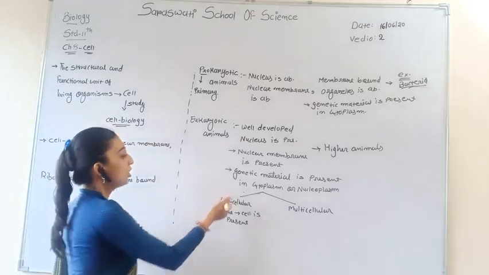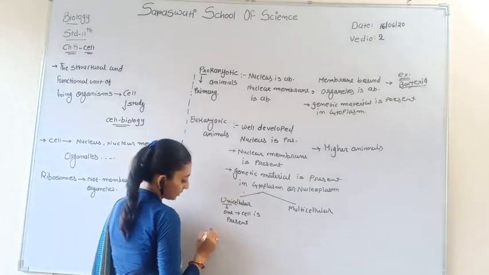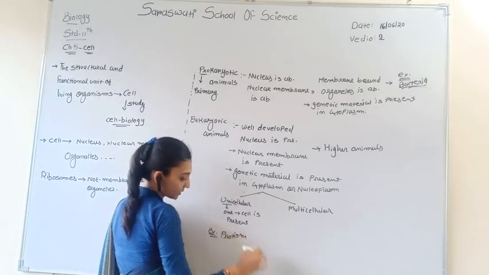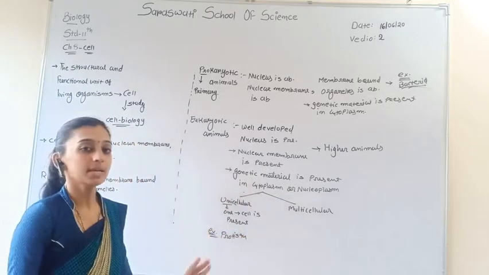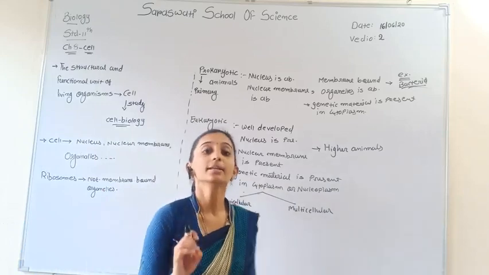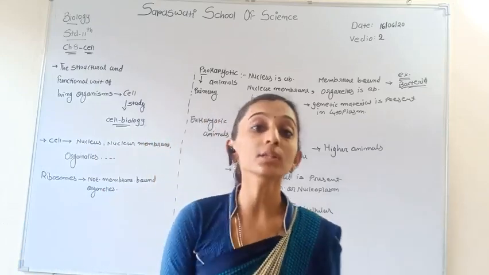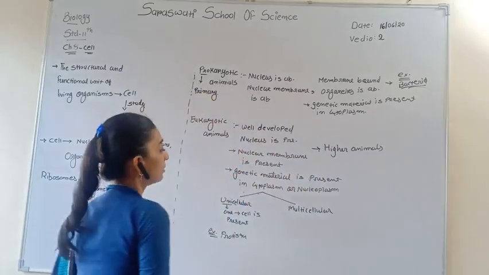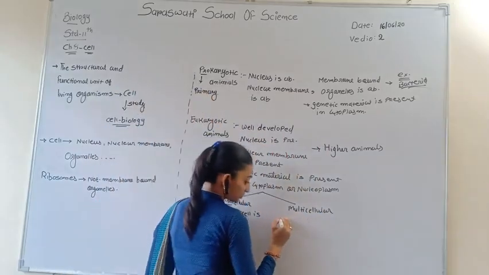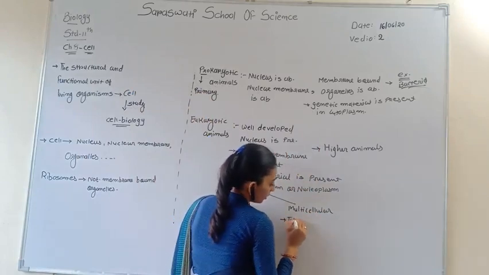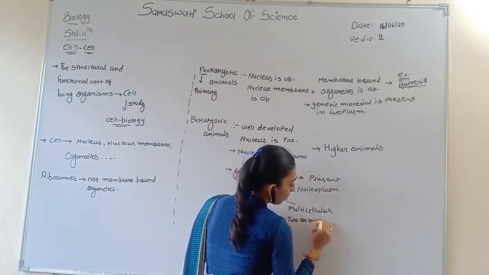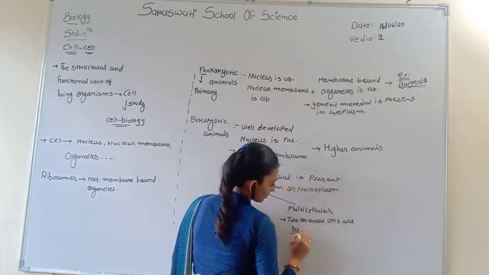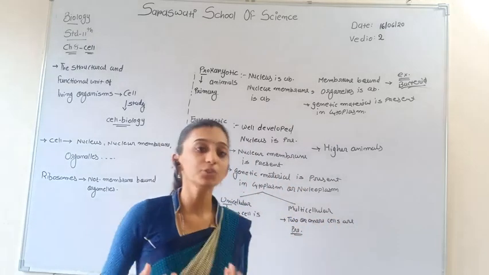An example is the kingdom Protista. Multicellular organisms have two or more cells, and all the cells have different functions.